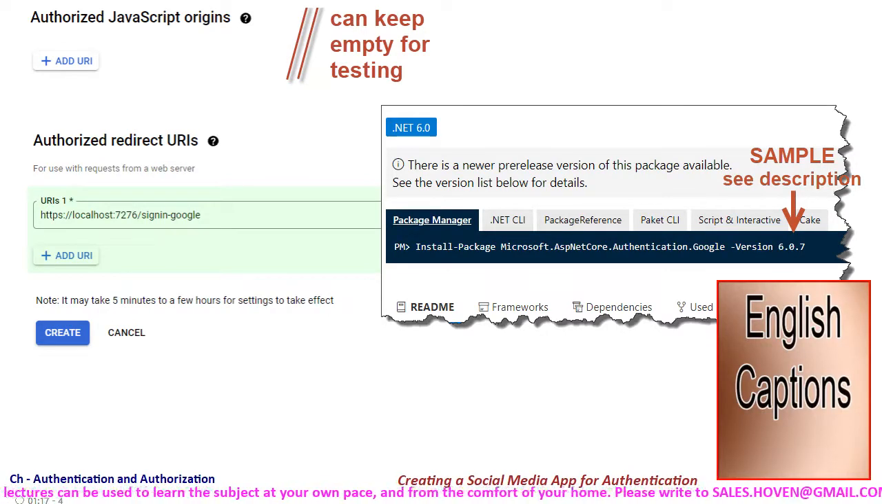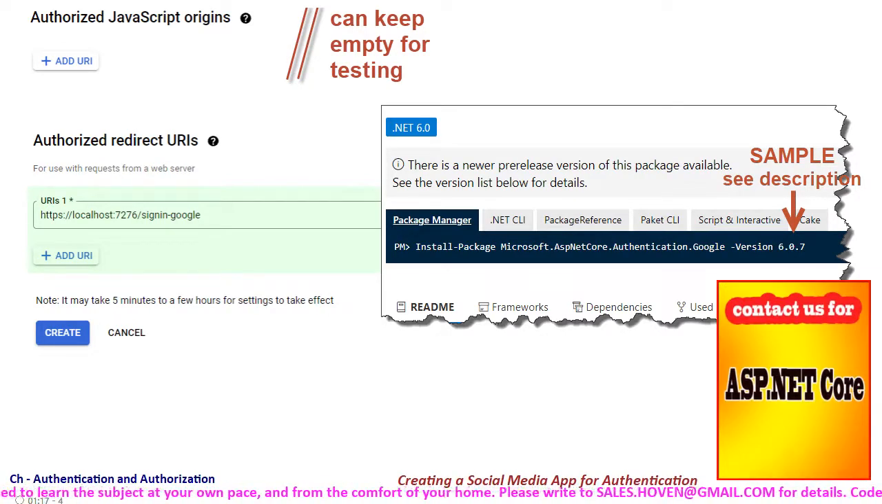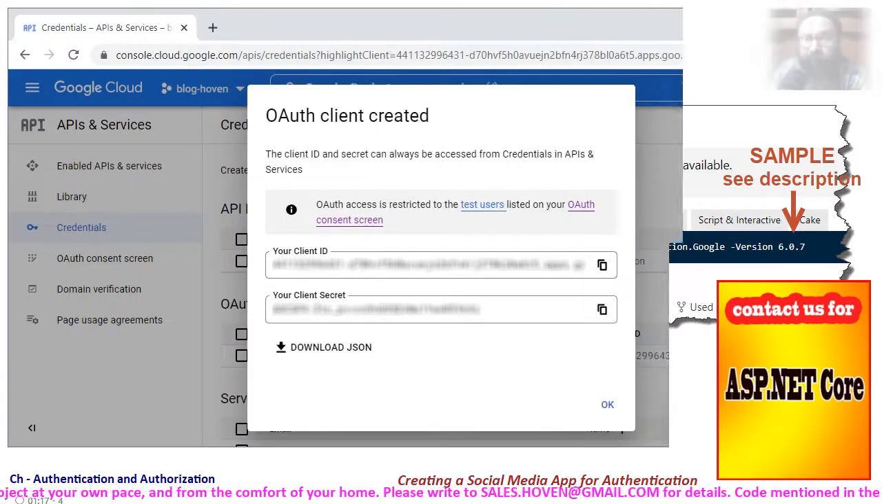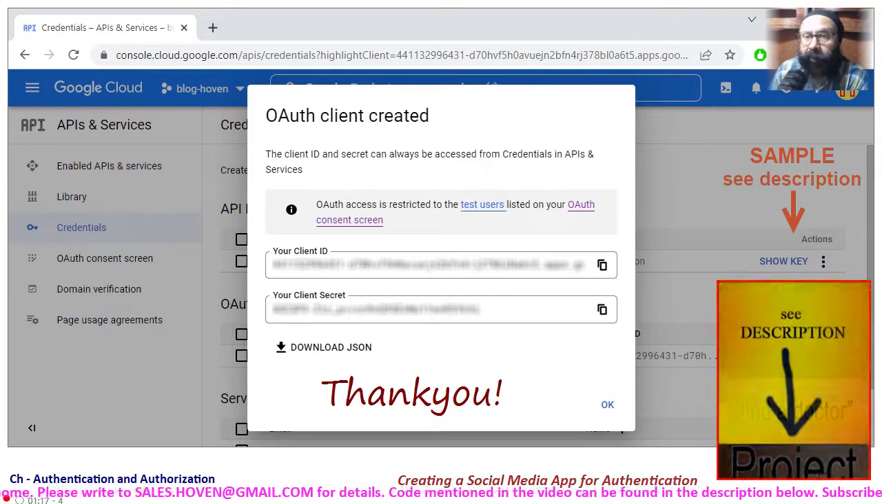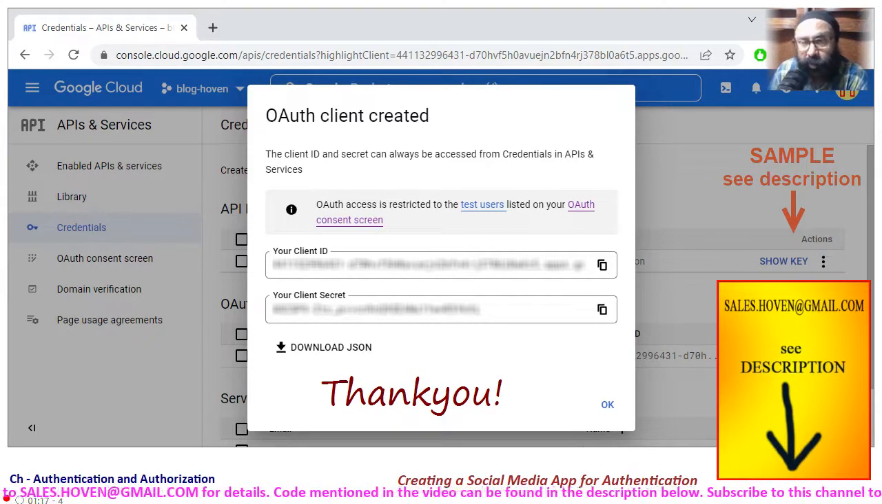And finally, click Create, and within a few seconds, you should see a message box containing your client ID and client secret. Take note of them for use in the next tutorials. Thank you.